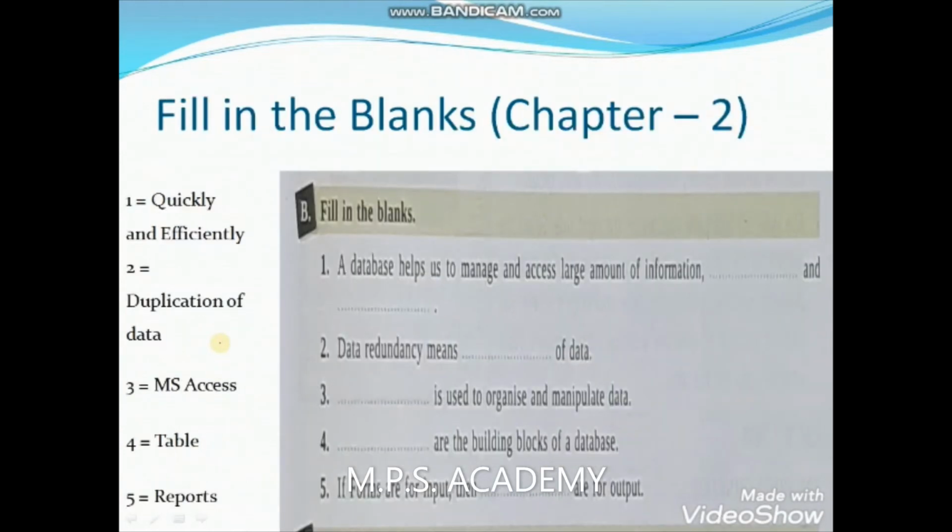If you talk about the fill in the blank, it also contains 5 questions. Each question contains a blank that we have to fill. First question, quickly and efficiently, it can be the good answer. If you talk about the second number, duplication of data could be the good answer. Redundancy, the meaning of redundancy is duplication. If you talk about the third number, MS Access can be the good answer. Fourth number, table, and fifth number, report.